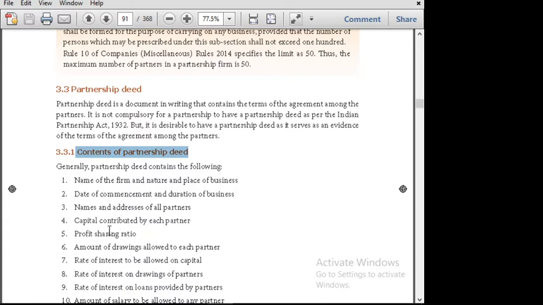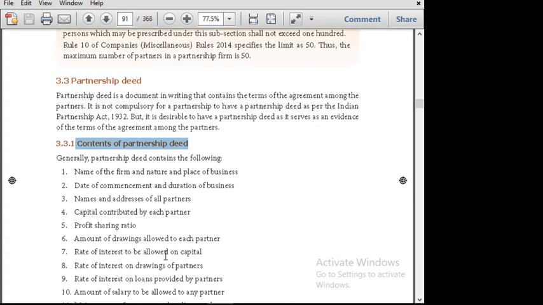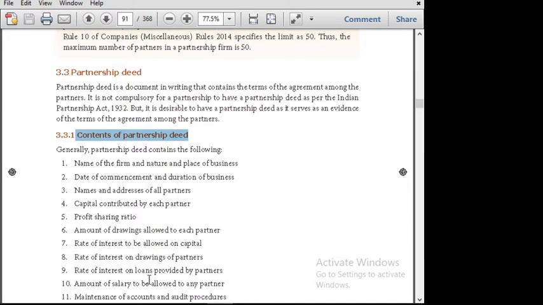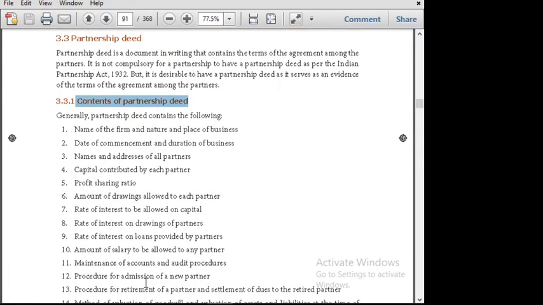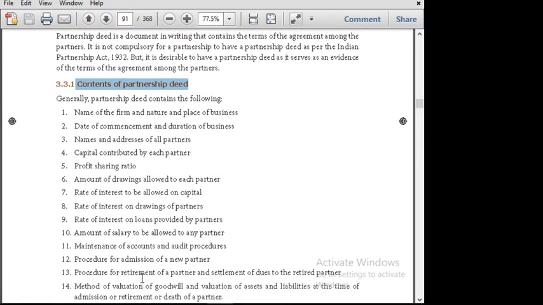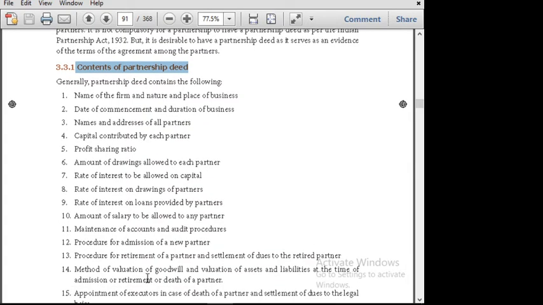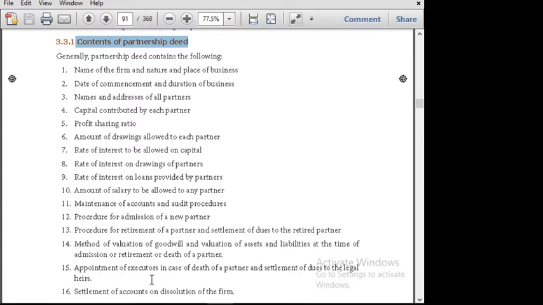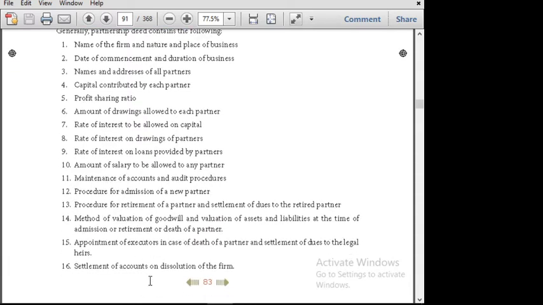Name and address of the partners, capital contributions by each partner, and profit sharing ratio. Next is amount of drawings allowed by each partner, and rate of interest on capital and drawings, rate of interest on loan provided, amount of salary to be allowed, and maintenance of accounts and audit procedures, procedure for admission, procedure for retirement, method of valuation of goodwill, and appointment of executors in case of death of a partner. Then settlement of accounts on dissolution of the firm. These are the things you have to note down for the partnership deed.